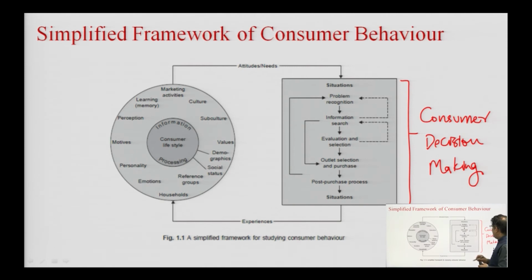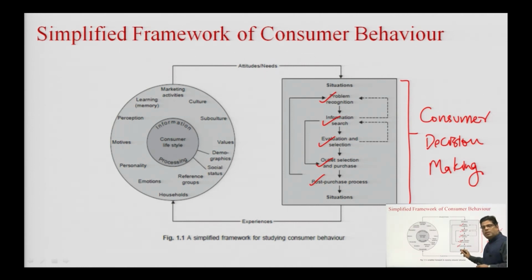I will quickly recount the steps here. The first step is problem recognition, which is followed by information search, which is followed by evaluation and selection. This is followed by purchase, and then there is post purchase behavior. So, this is the process of how the consumers are making their purchase decision.